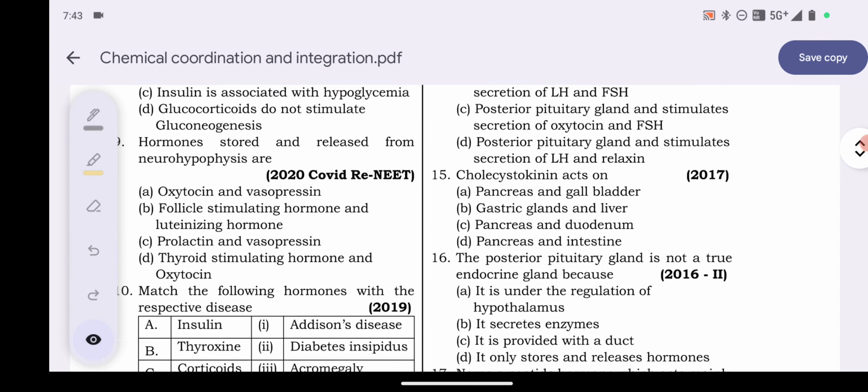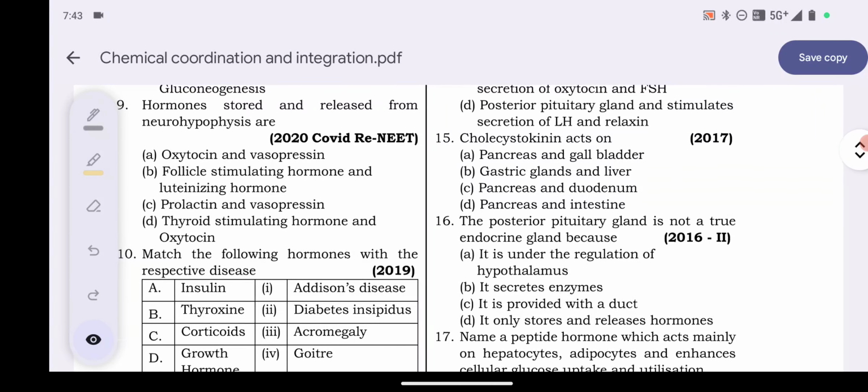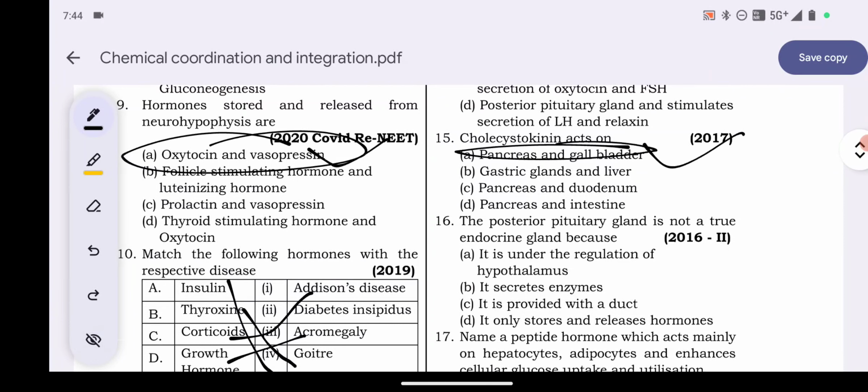Next one, question number 15. Cholecystokinin acts on pancreas and gallbladder, gastric gland and liver, pancreas and duodenum, pancreas and intestine. So here it acts on option number A, pancreas and gallbladder.